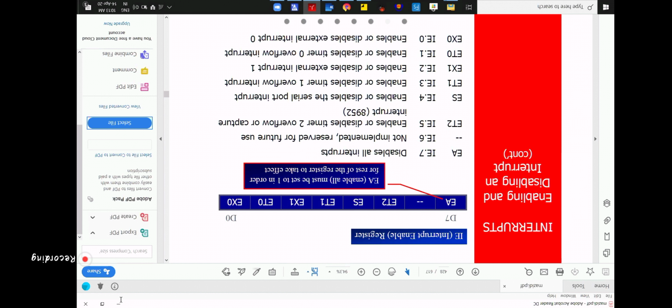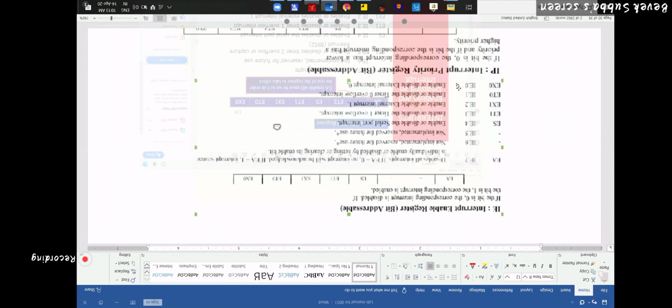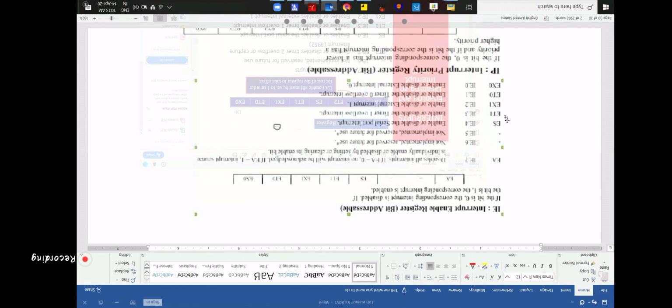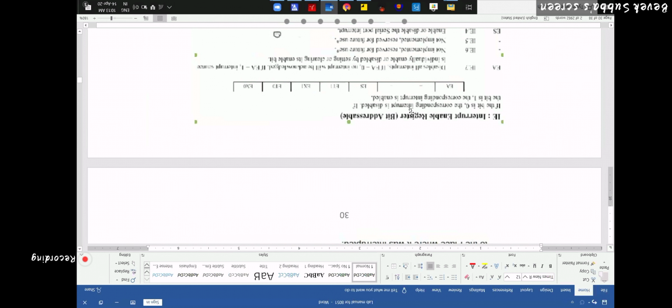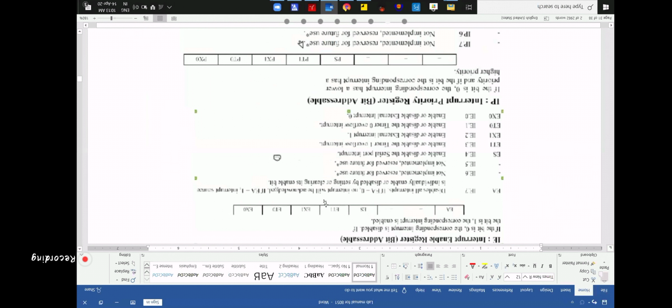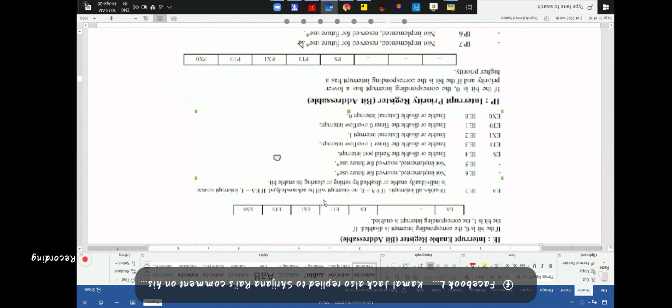That is the interrupt vector table. The serial communication interrupt is this one. Timer 1 interrupt is this one. External INT1 is this one. Likewise, TF0 is this one. And lastly, INT0 is this one. So it depends on which is set or clear, which interrupt occurs.